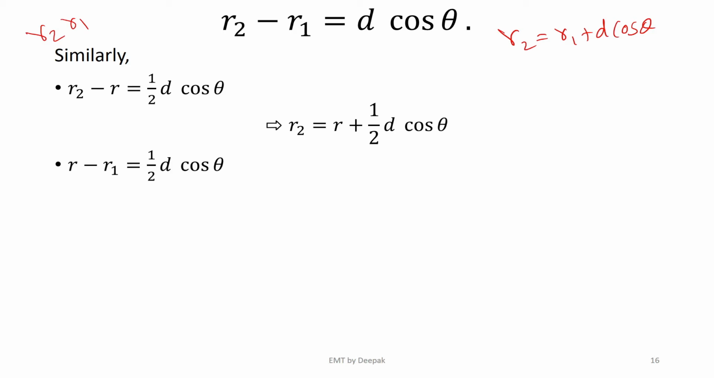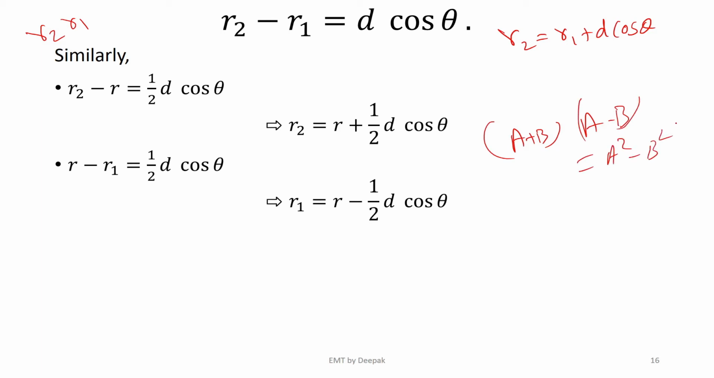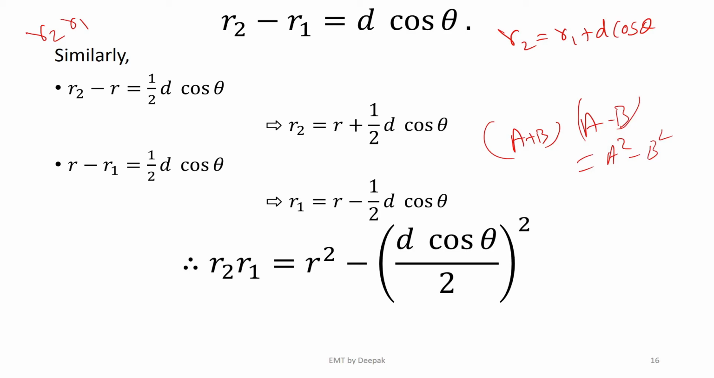Not just that, I can also say R equals R1 plus half d cos theta, or R1 equals R minus half d cos theta. Right? Now, if I multiply R2 R1, R2 R1 is R plus half d cos theta times R minus half d cos theta. It is looking like A plus B times A minus B, which is equal to A square minus B square. Therefore, this can be equated to R square minus (d by 2 cos theta) whole square.